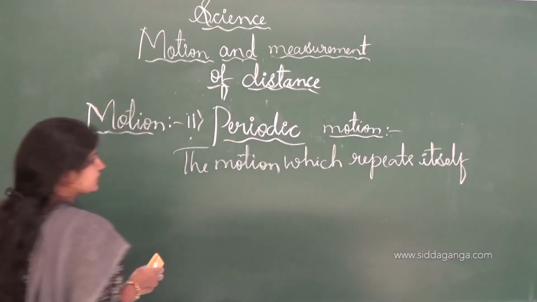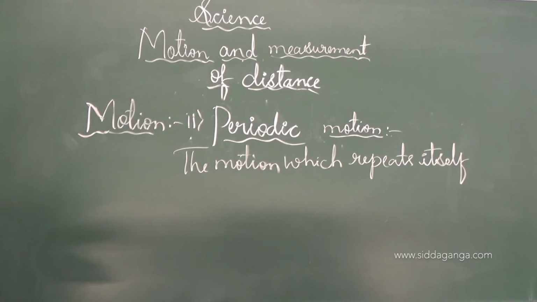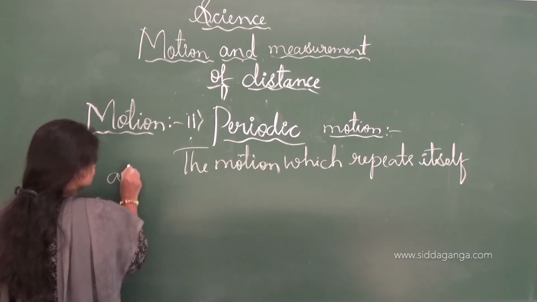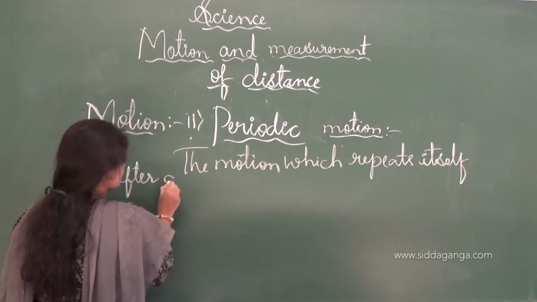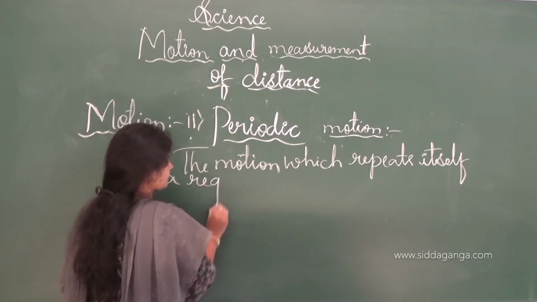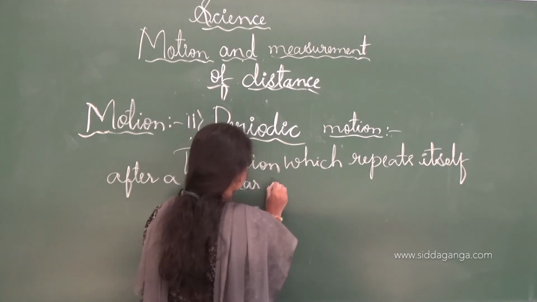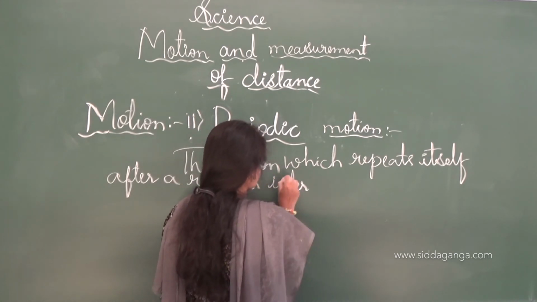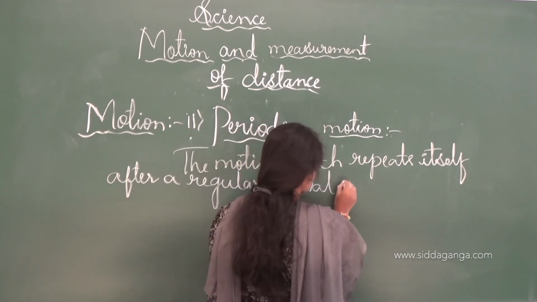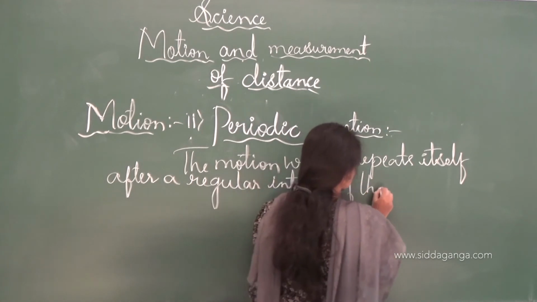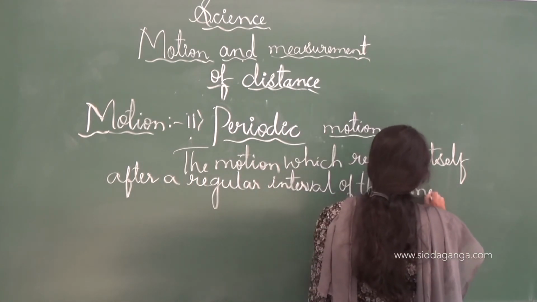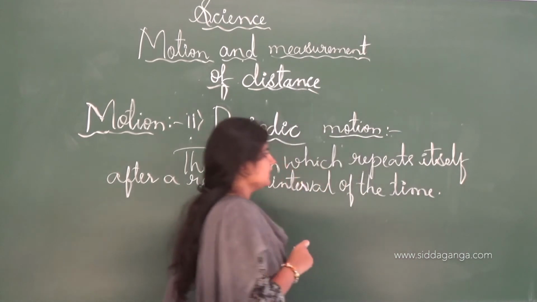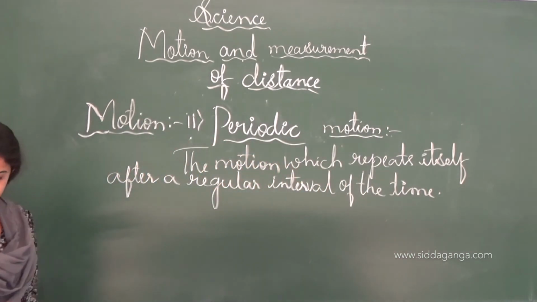The motion which repeats itself after a regular interval of the time is said to be the periodic motion.